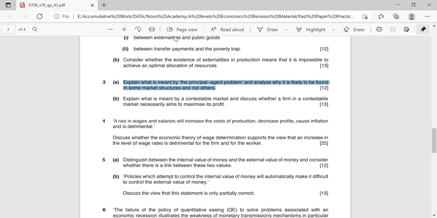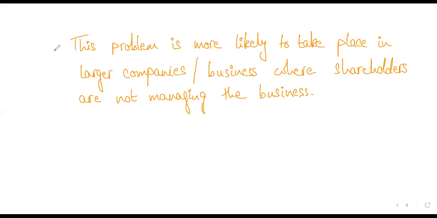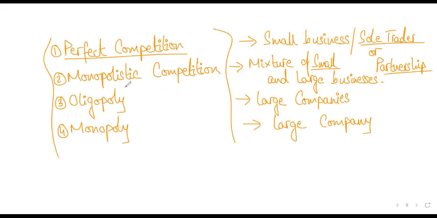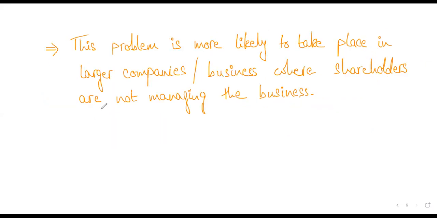After you've explained the principal agent problem, and explained that it's more associated with large public limited companies, and that out of these four market structures, these two are more likely to face this problem because here you have large size companies, right? After this, you will say what some possible solutions to this problem are. Can you think of any possible solutions?